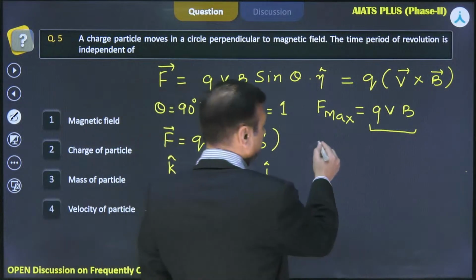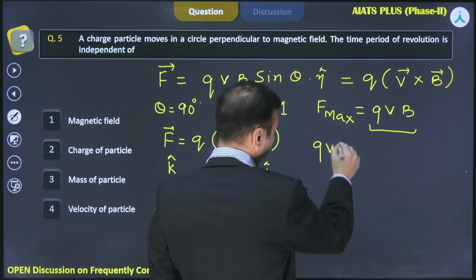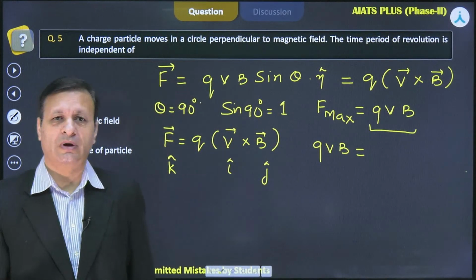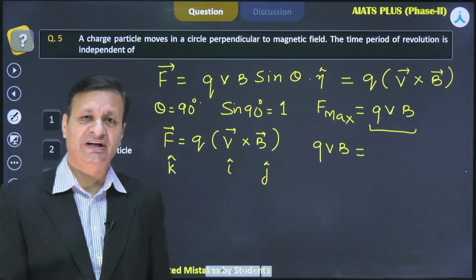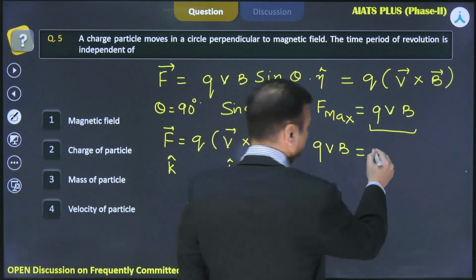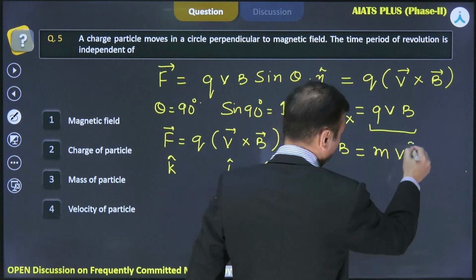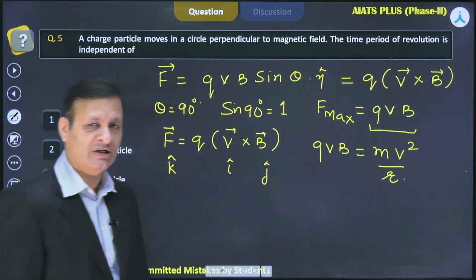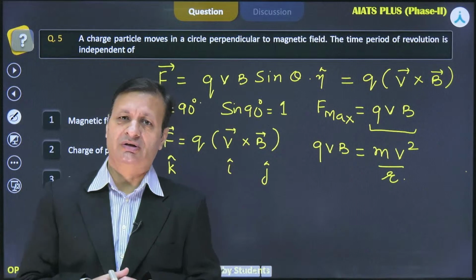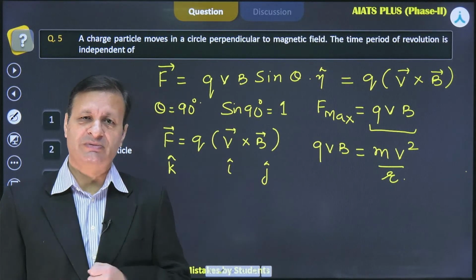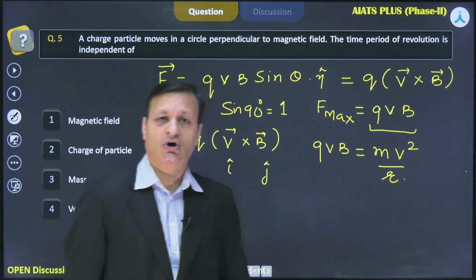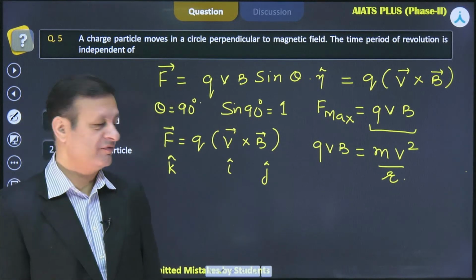So this maximum force experienced by a charged particle, this magnetic force, will provide the necessary centripetal force. So this is mv square by r. This force is observed as centripetal force.